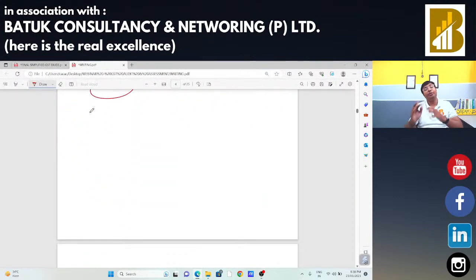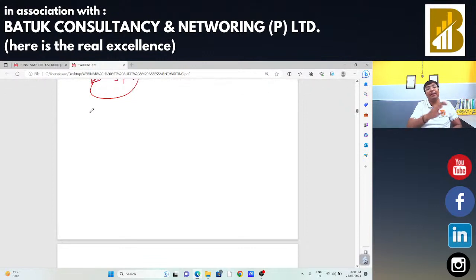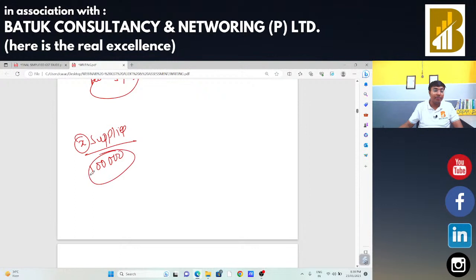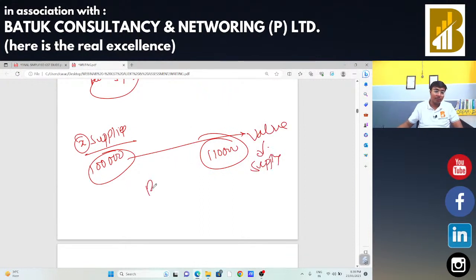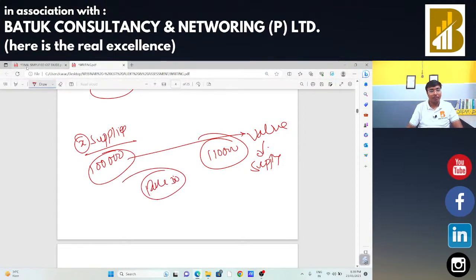Suppose you are not going to decide the value as per 27, 28, 29, but Mr. X is the supplier, and we know very well that the value posting in the hand of Mr. X is 1 lakh rupees. In that case, 1,10,000 rupees will be the value of supply as per rule number 30.